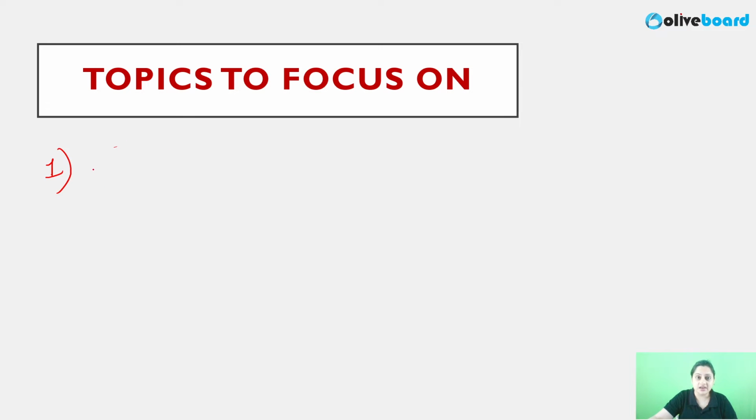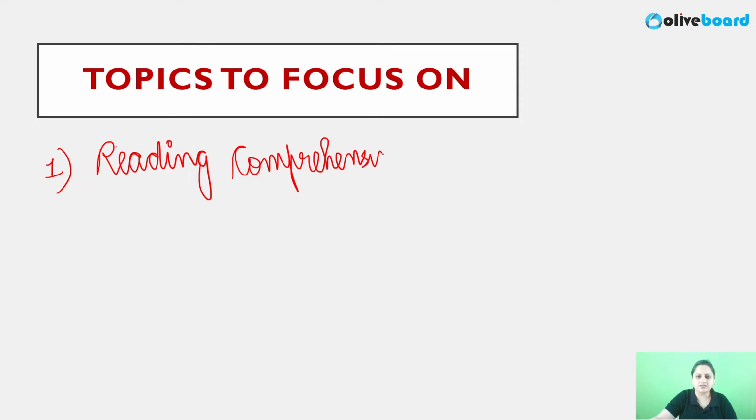Now priority-wise, first in priority should be reading comprehension. Why? Because this is a definite question type which will be there, you are 100% sure it is going to be asked. RC can be 2 sets given, it can be 1 set given. At minimum, if you are getting 40 questions, 8 to 10 marks minimum, which is huge, which is a lot. So first priority to RC.